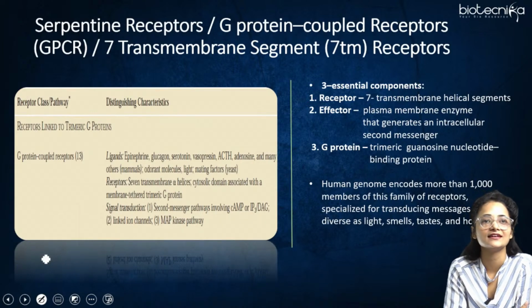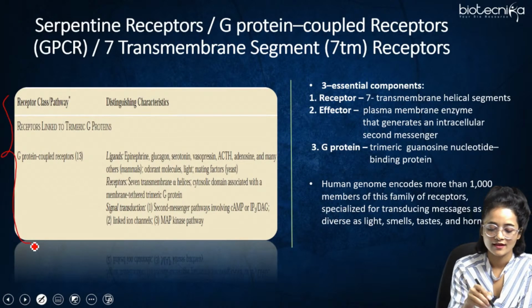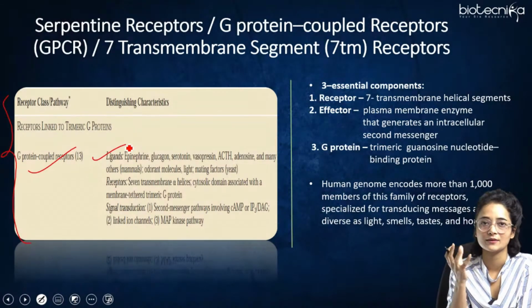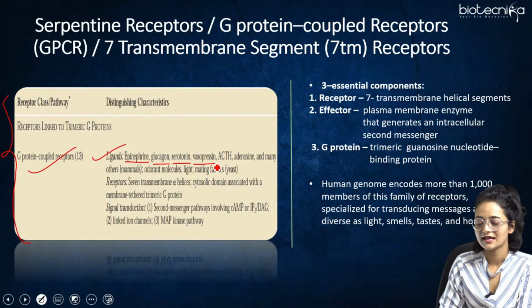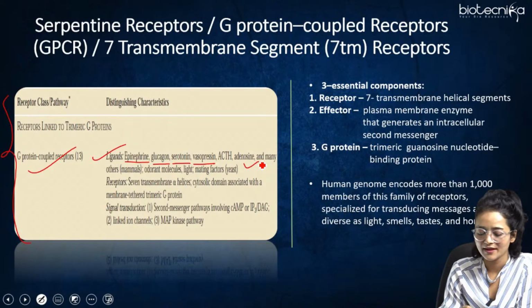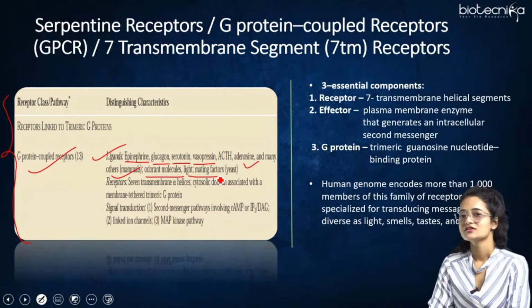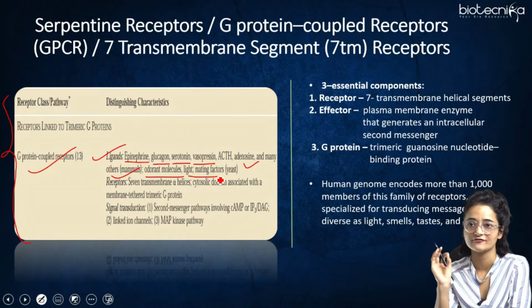Here it is given that there is a receptor class pathway. This table shows the ligands to which the G protein coupled receptor binds. It could be epinephrine, glucagon, serotonin, vasopressin, ACTH, that is adrenocorticotropic hormone, and adenosine, and many others in the case of mammals. Then come odorant molecules, light, mating factors, etc. Humans encode for around 1,000 members of this GPCR family of receptors.